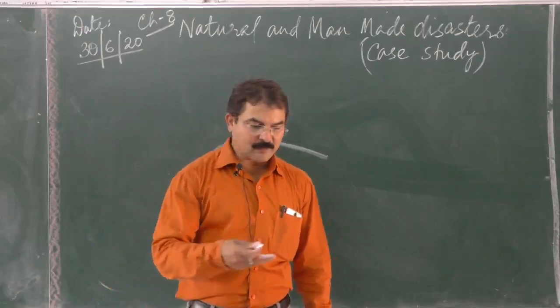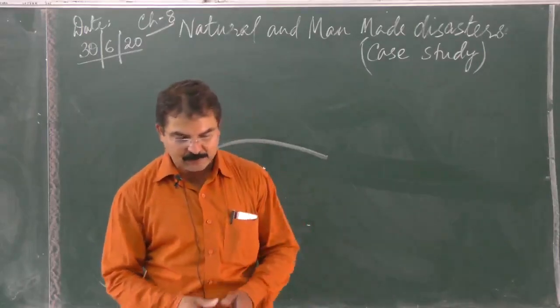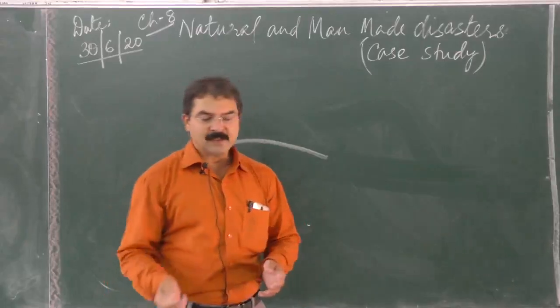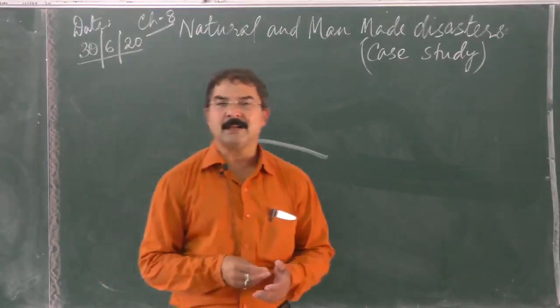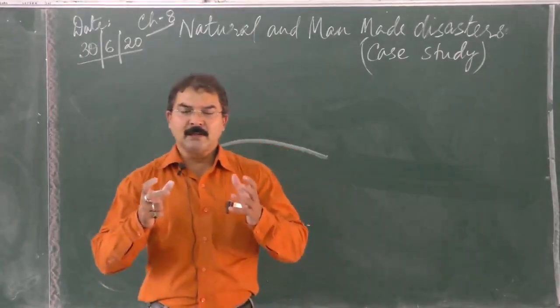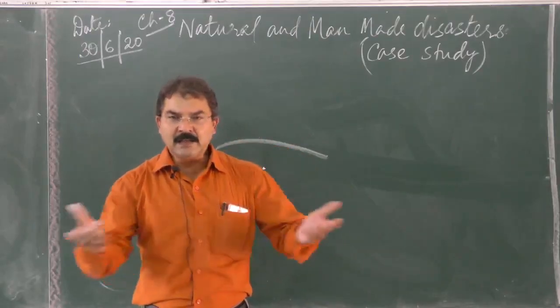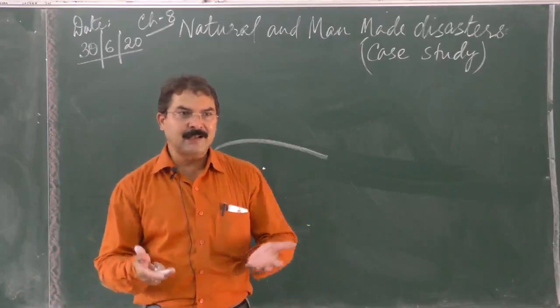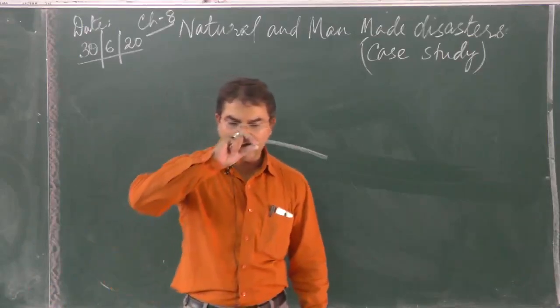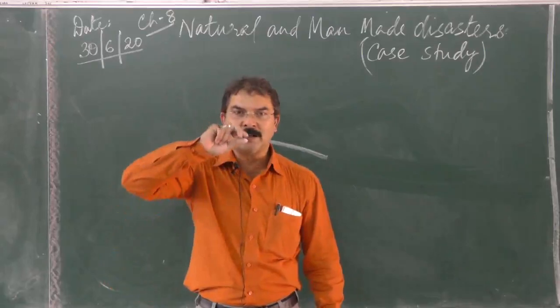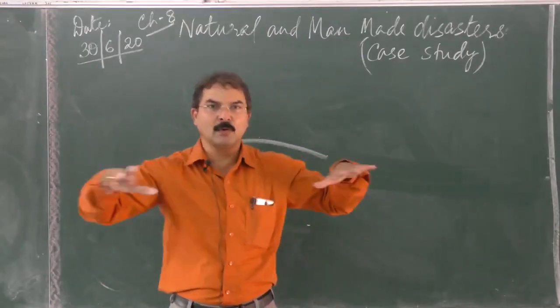Now there are two terms in the book related to oil spill. Let me explain that. First is slick. What do you mean by slick? When crude oil or petroleum product oil is released on the water, since oil is lighter than water, a very thin layer of floating oil is spread out on the water.